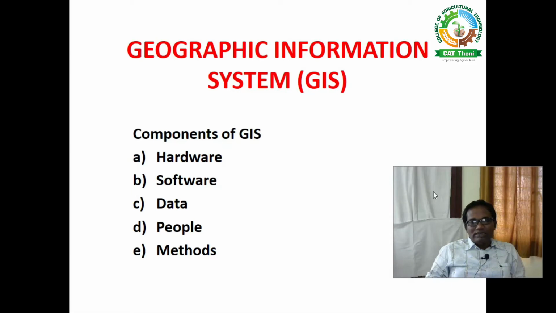Then the last component is method. Method is the practice to work with the GIS: how to work in the GIS, how to manipulate the software, how to open the software. These parameters are included in the last category, the method. So we have 5 components. One is the hardware, which is simply a computer. Then software is the tool, and the data, people and methods. So these 5 components of GIS are very essential.